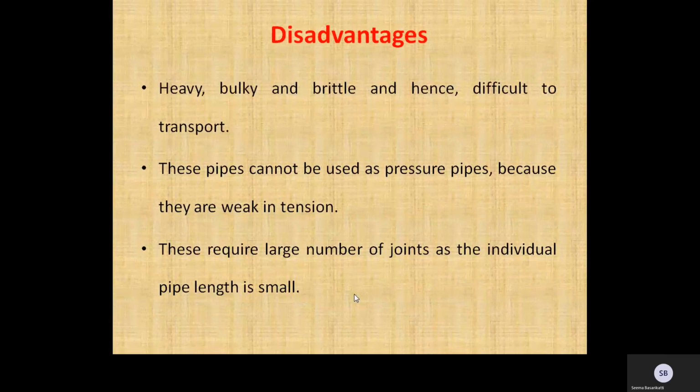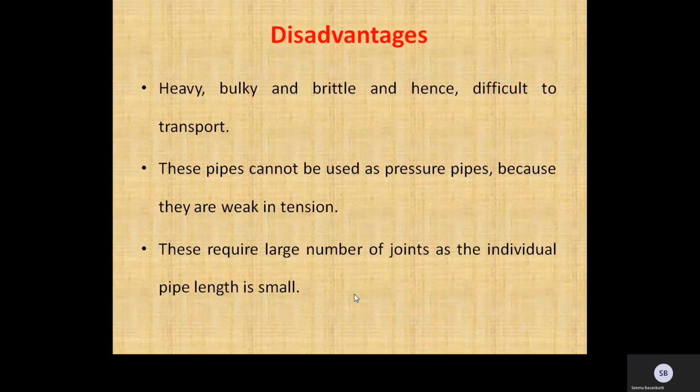The disadvantages of stoneware sewers are that they are heavy, bulky, and brittle, and hence difficult to transport. These pipes cannot be used as pressure pipes because they are weak in tension. These require a large number of joints as the individual pipe length is small.